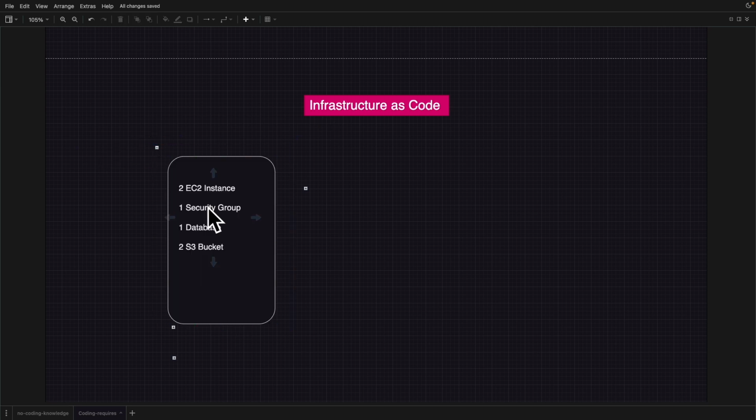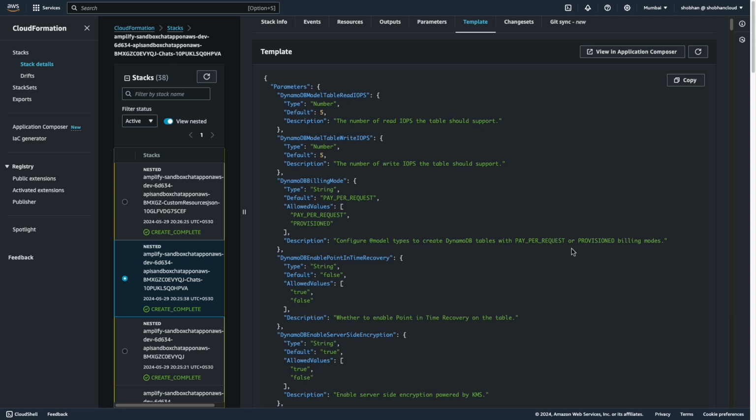So you will be having a declarative approach like this. You can write these things in JSON or YAML format. So let's say I need two EC2 instances, one security group, one database, one S3 bucket, and I can configure these. I can open different permissions for these things. Let's say I want to access this database from the EC2 instance. These kinds of things I can mention in this file, and this is called a CloudFormation script. Okay, and you write this CloudFormation script in JSON and YAML format.